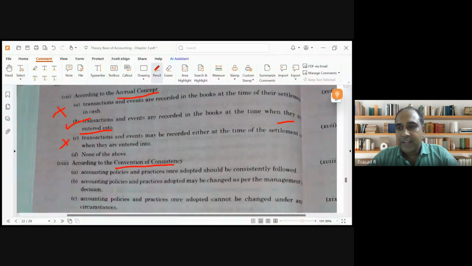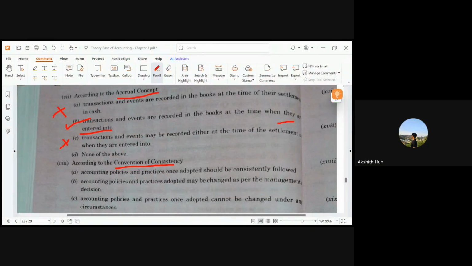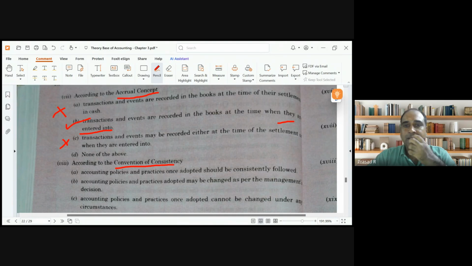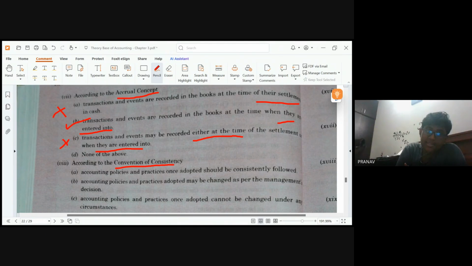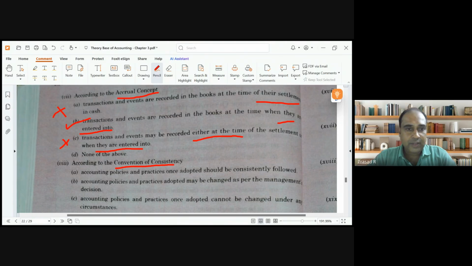I have taken premises on rent. Will I record the rent when I pay the rent or when I use the premises? When will I record the transaction? When you use the premises for rent. Yes, so this is what it is telling. Transactions and events are recorded at the time when they are entered into. Clear? Not at the time of settlement. Here they have mentioned at the time of settlement in cash, which is wrong. Here, either at the time of settlement or when they are entered into, this is also wrong. So the answer is B, sir. Answer is B. That's why I have put a tick mark.